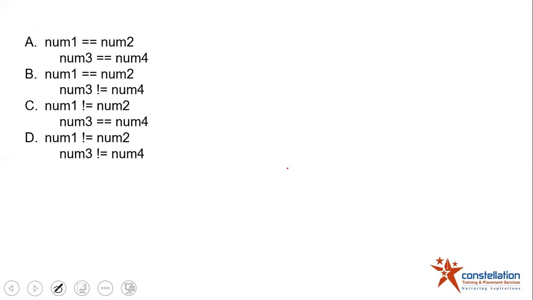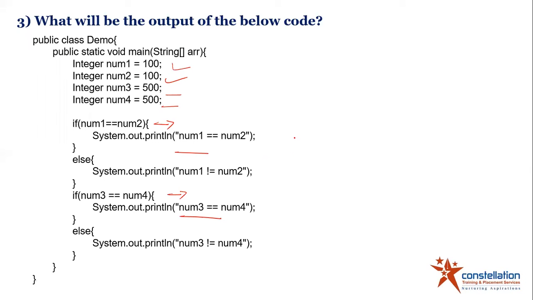So you will go with which option? Most of the people will go with option A, right? But here you are missing one thing. If you notice, it is capital I, N, T, E, G, E, R. It is not int. Now int, with a small i, is a primitive data type, whereas capital Integer is a wrapper class. Okay. It is a wrapper class.